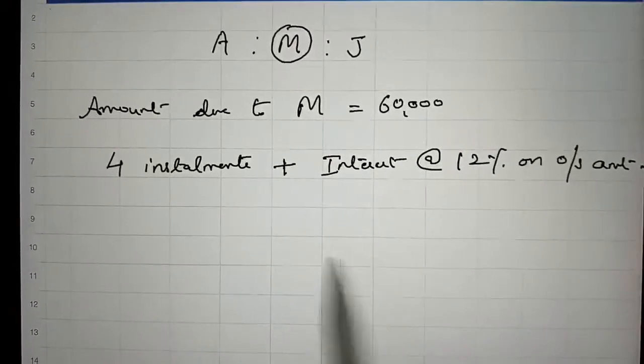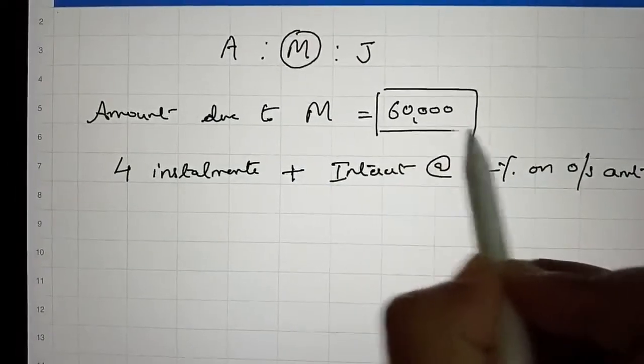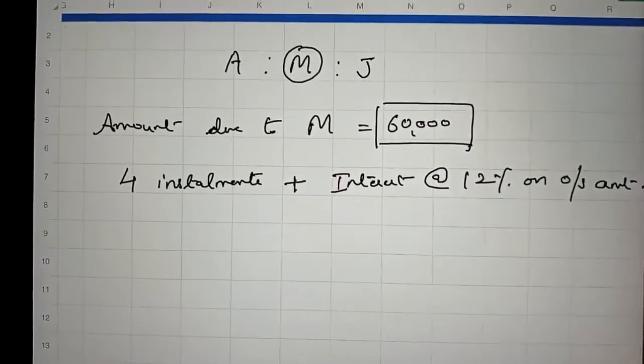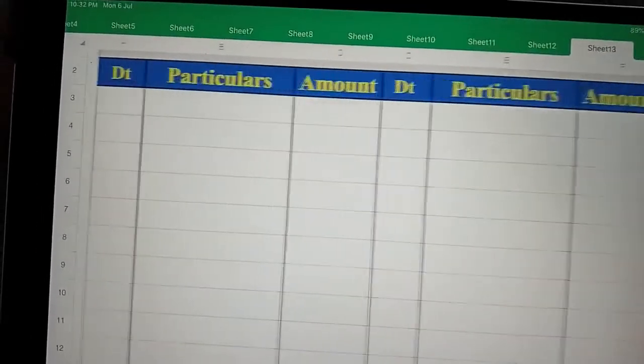So here the total amount due is 60,000 and this 60,000 should be repaid.